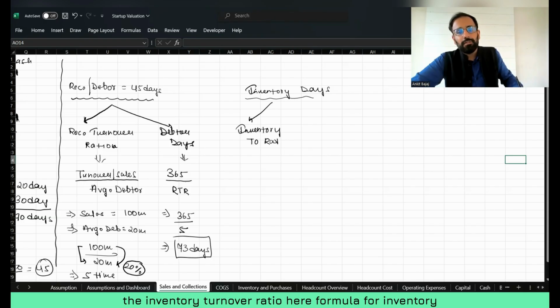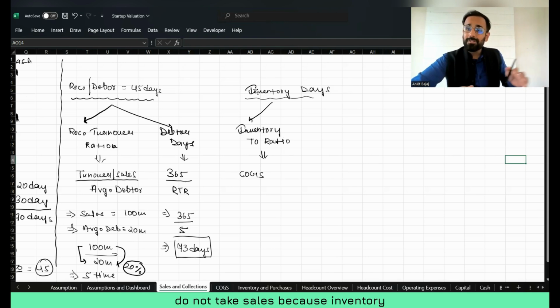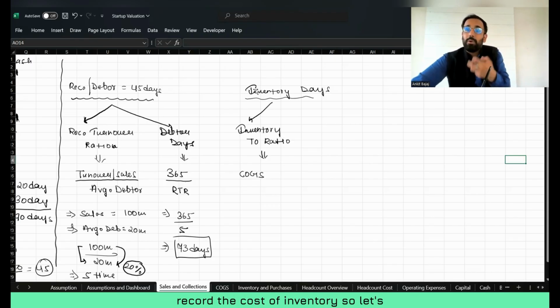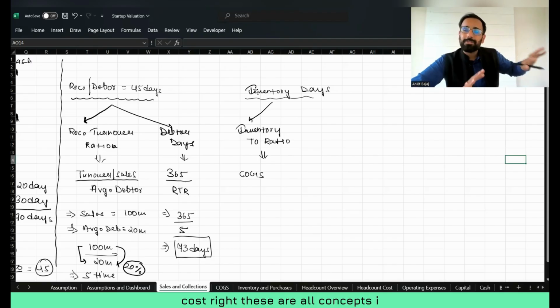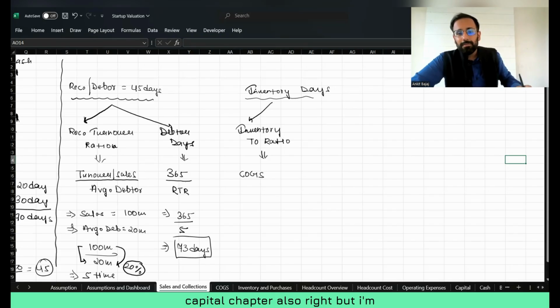Now, how will you compute the inventory turnover ratio here? The formula for inventory turnover ratio is going to be COGS. We do not take sales in the numerator, because inventory is very much correlated with COGS. In COGS, we record the cost of inventory. So if sales and COGS both are given, we will take COGS. These are all concepts I have discussed in ratios and in the working capital chapter also, but I'm revising it so you should be able to understand.